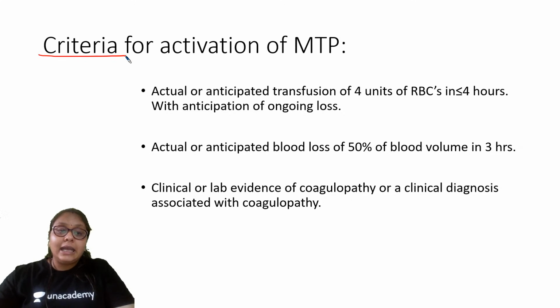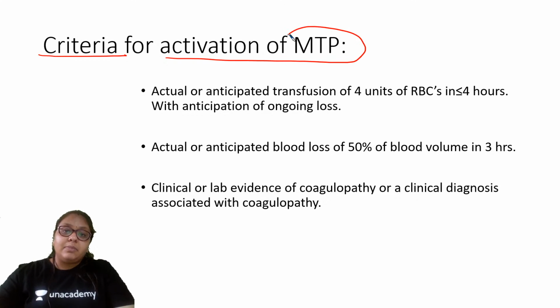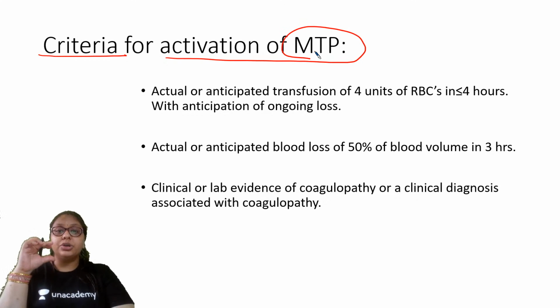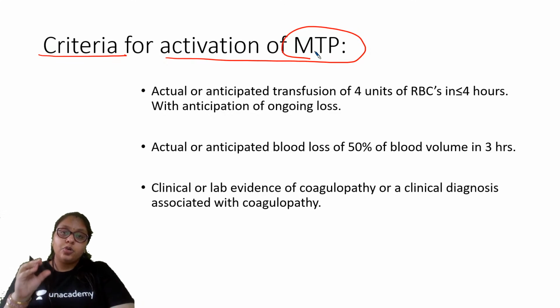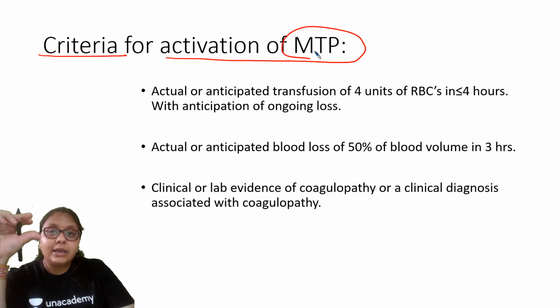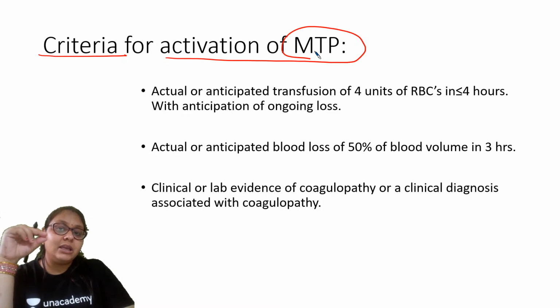So there are certain criteria to activate the MTP. Understand that in every trauma case or complicated case with ongoing bleeding, MTP is not activated. There are certain criteria which a clinician sees, and if those criteria are met, we have to activate the protocol. We have to tell the blood bank that we have a case like this and we need to activate the MTP protocol. It's a sequence of events.